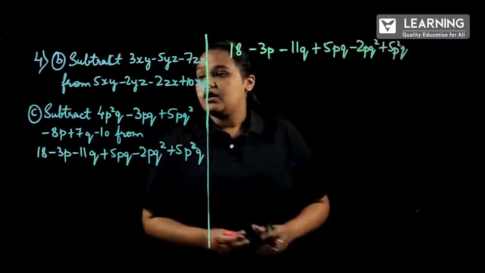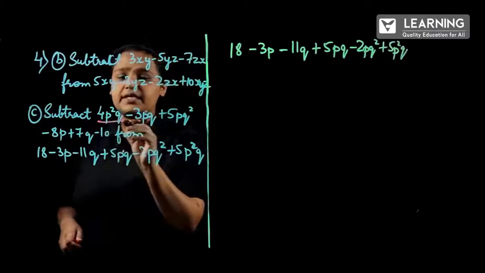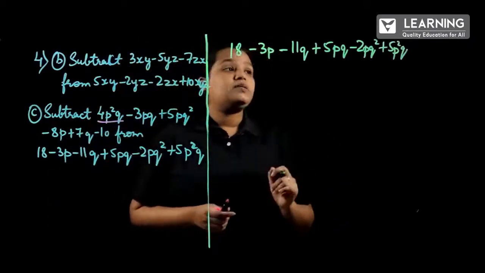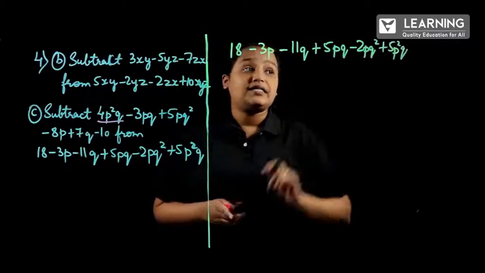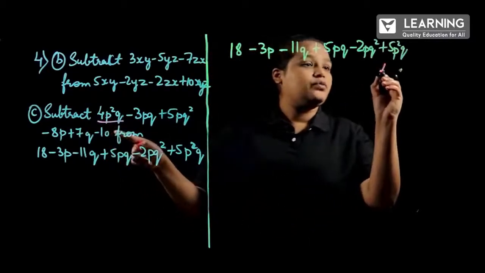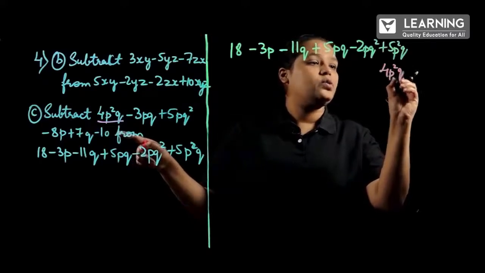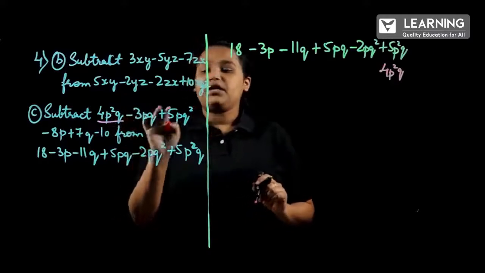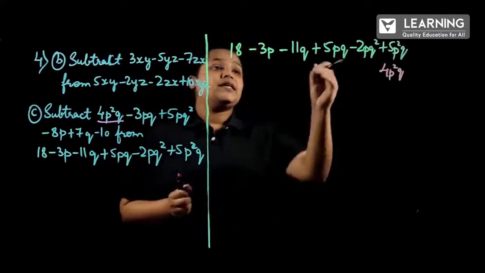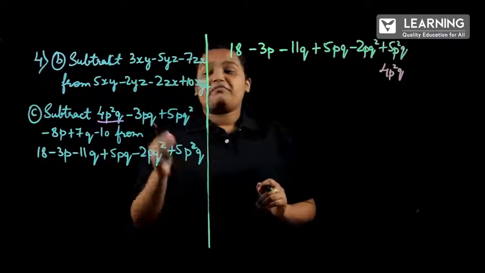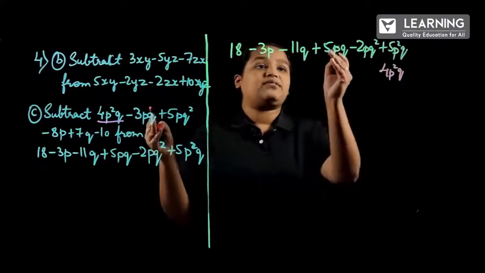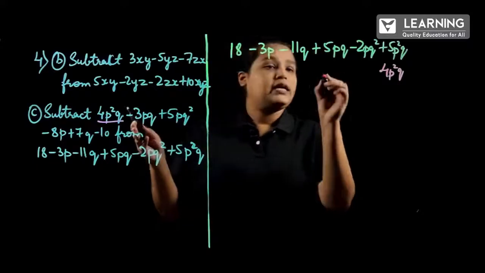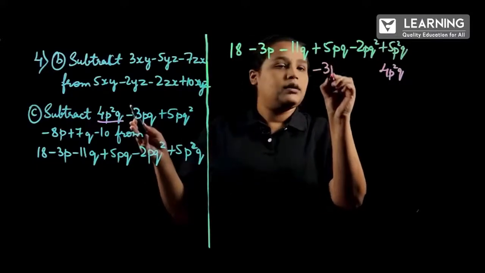polynomial. So, here first term is 4p square q. Which term is having p square q? The last term. So, we will be writing 4p square q at the last. Correct? Next is minus 3pq. Which term is the like term of minus 3pq? That is plus 5pq. So, below the plus 5pq, I will be writing minus 3pq.